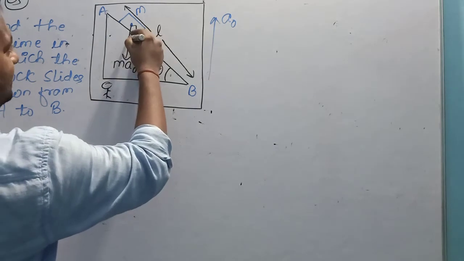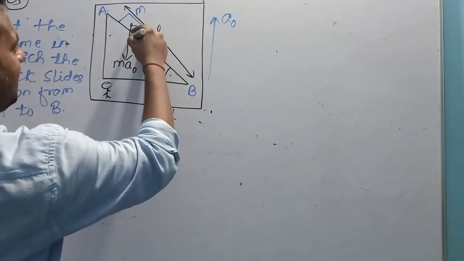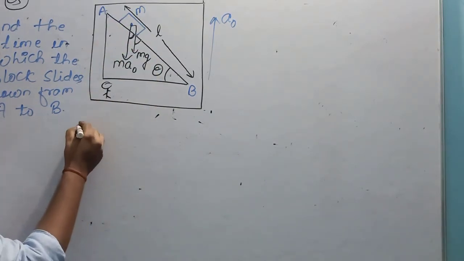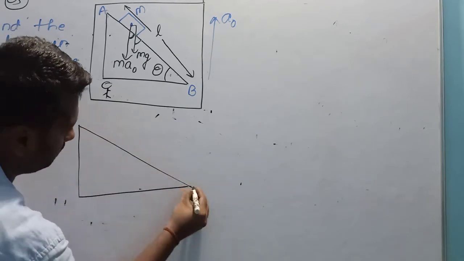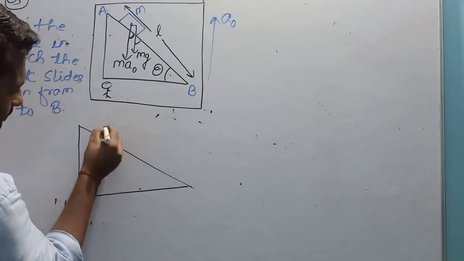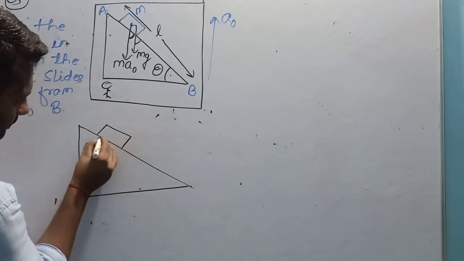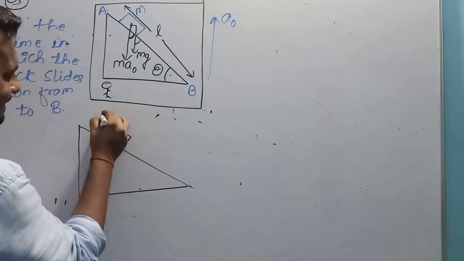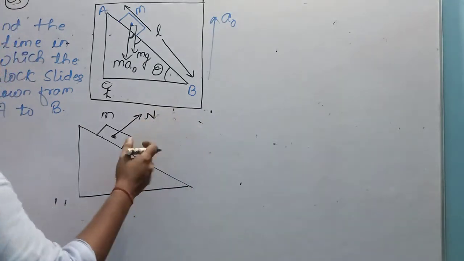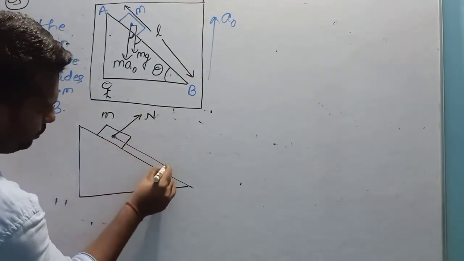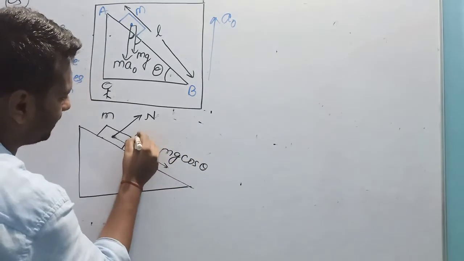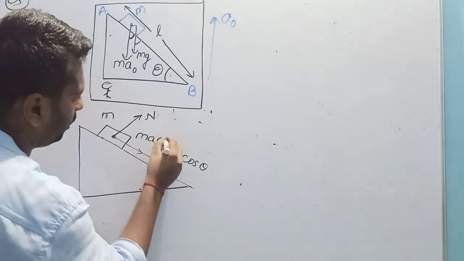Since both are making angle theta, if I am taking out that incline, there is small m, normal. There is no need to calculate normal. Two components, one will be mg cos theta, another will be ma naught cos theta.